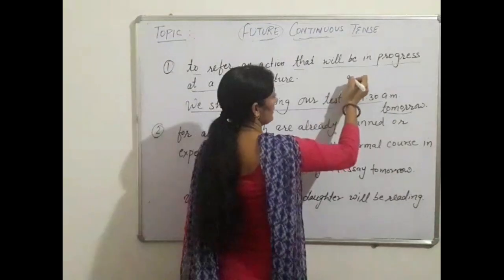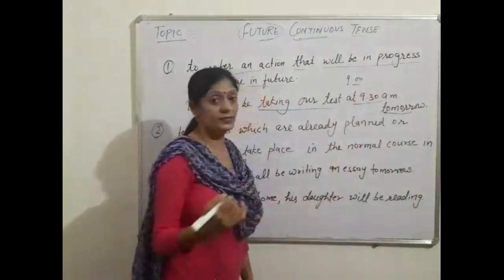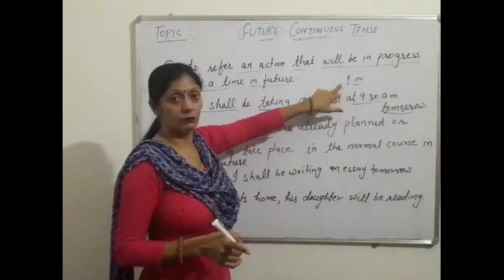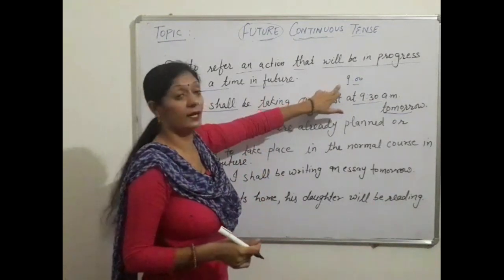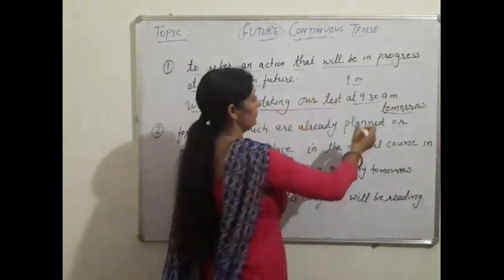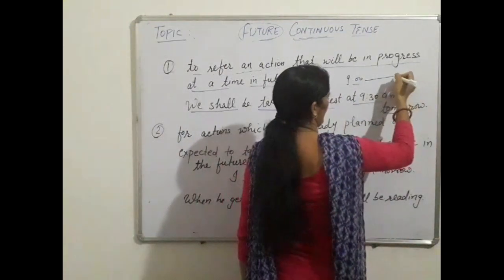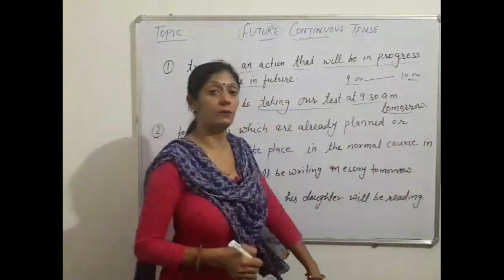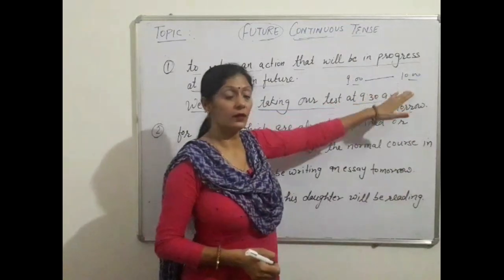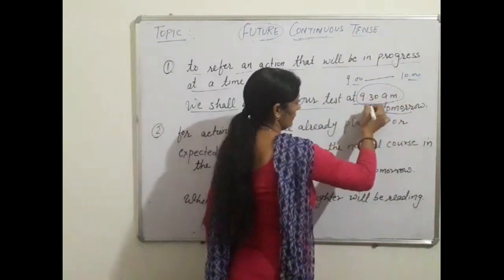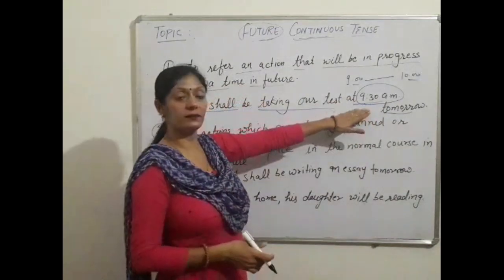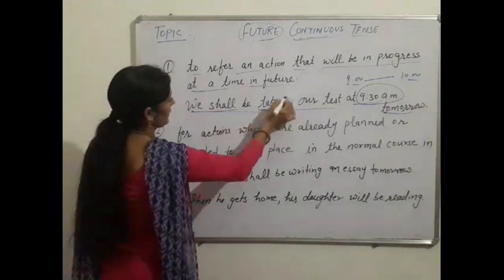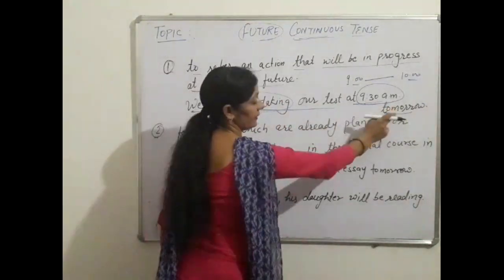Maybe the test started at 9 o'clock. Then we say the test will start, using future indefinite: the test will start at 9 a.m. and maybe it has to be over at 10 o'clock. The exam will be over at 10 o'clock, but at 9:30 we know that the action will be continuing. So we shall be taking our exam at 9:30 a.m. tomorrow.